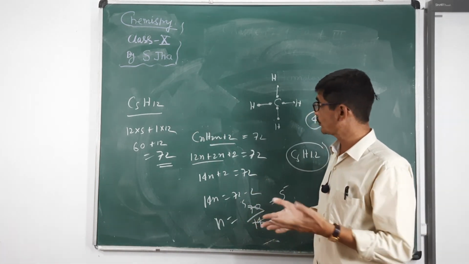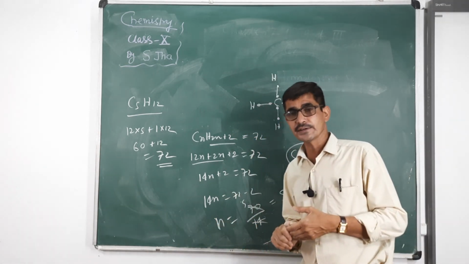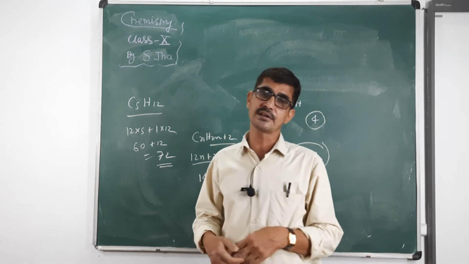We now know how to calculate covalent bonds, how to write the electron dot structure, and how to write the condensed form. These are important things. Now in the next class we will discuss alkene and alkyne.